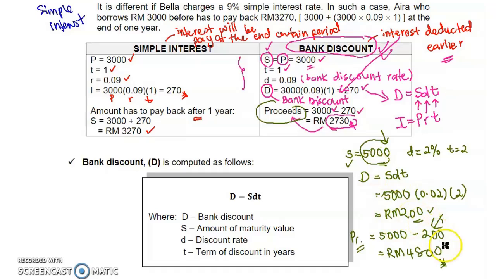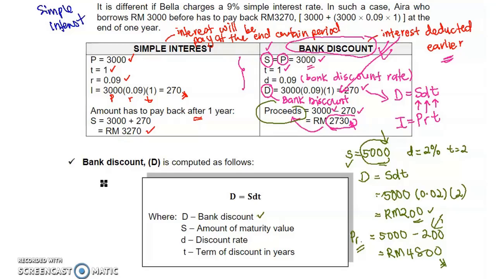But if using bank discount, you will get less than what you ask, but you still pay 5,000. So if you look at the formula here, bank discount D equal to SDT. D is bank discount, similar to the concept of interest, I equals PRT.